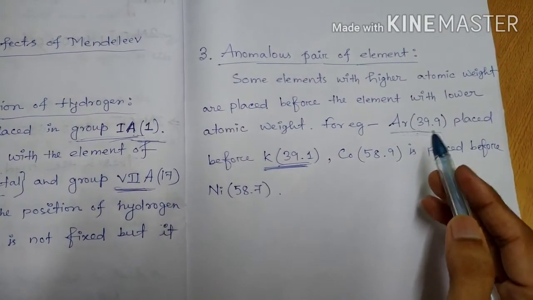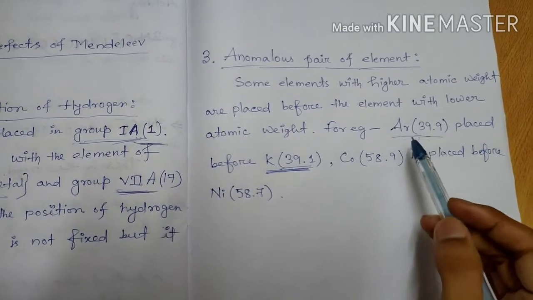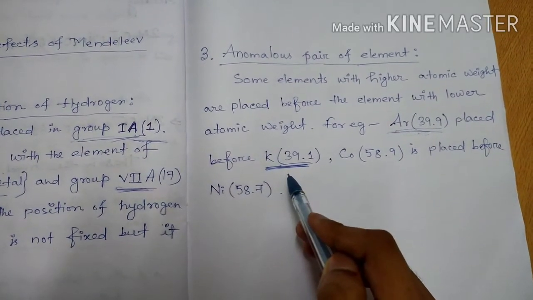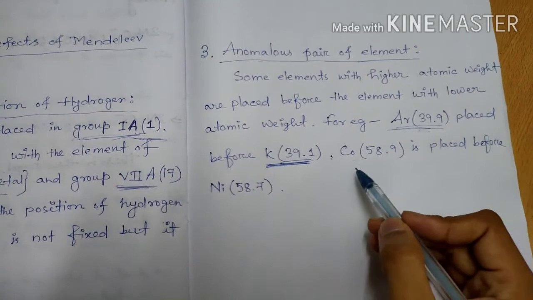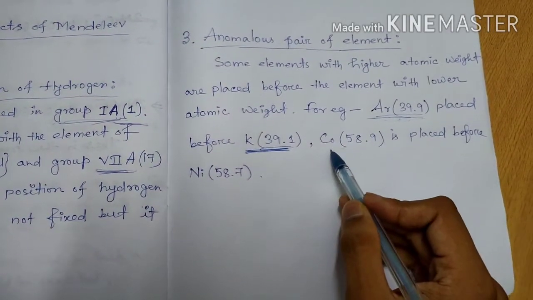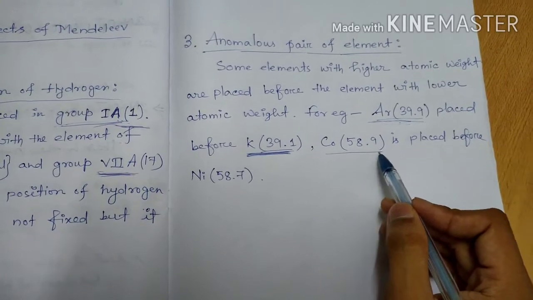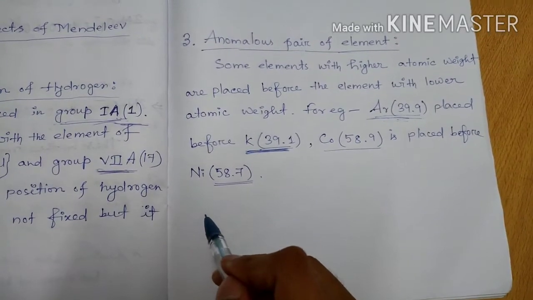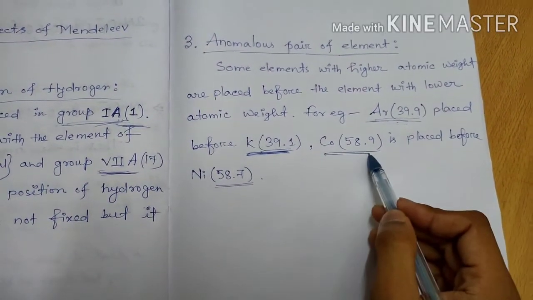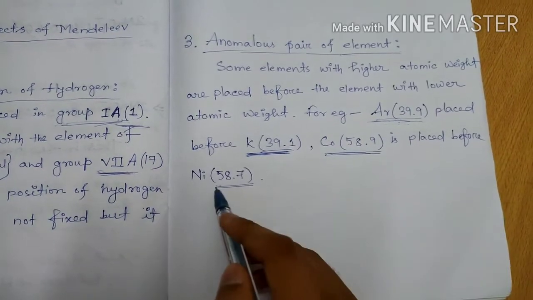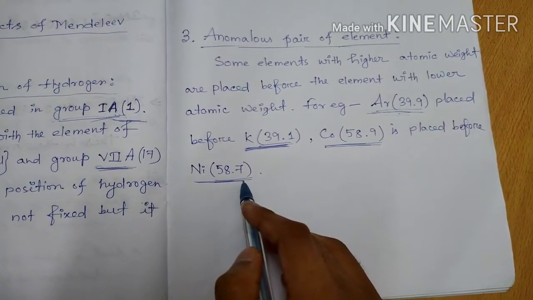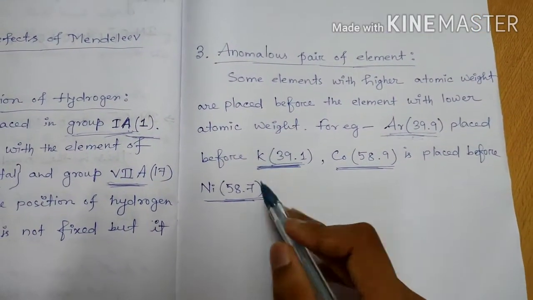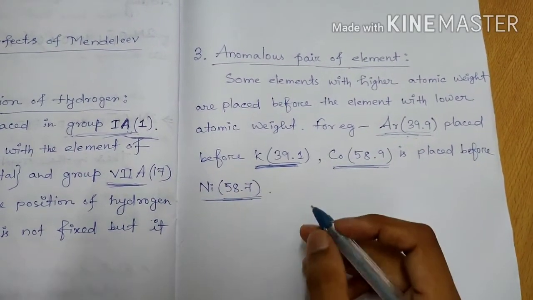In Mendeleev's periodic table this element was placed before that element. And also see the second example: cobalt, with atomic weight 58.9, is placed before nickel, with atomic weight 58.7. So the atomic weight of cobalt is higher than nickel. So this was also a defect of Mendeleev's periodic table.